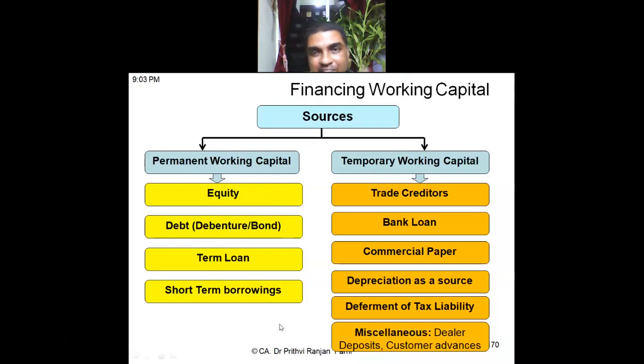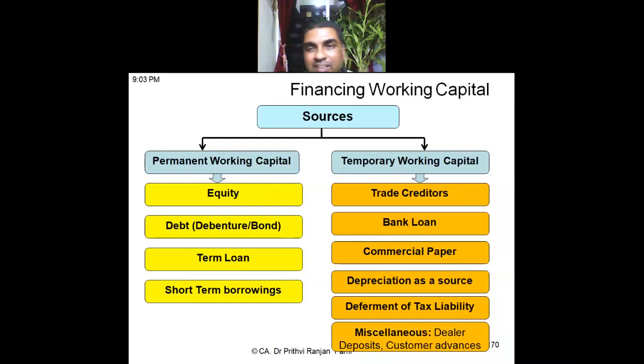For temporary working capital, these are the sources. Can you read out these sources? First one is trade creditors. Trade creditors means if you have purchased something on credit, you are creating a trade creditor. So that is a very good method of financing temporary working capital.